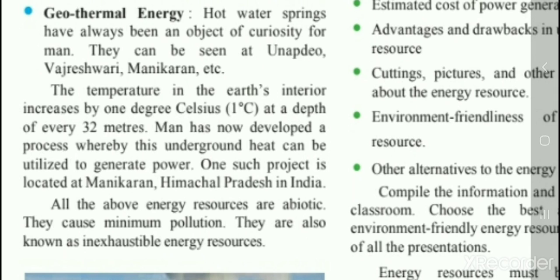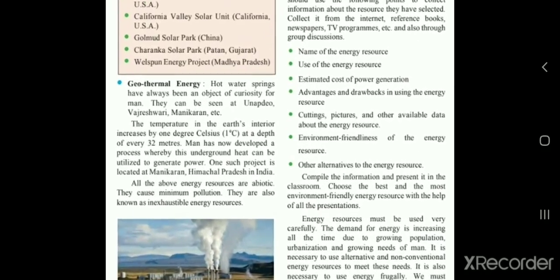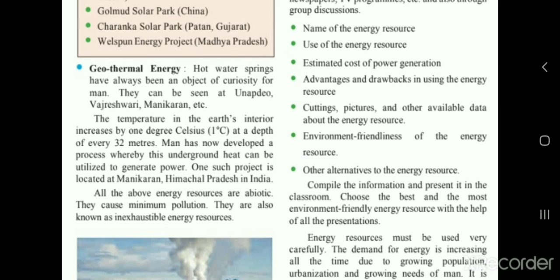All the above energy resources are process based. They cause minimum pollution. They are also known as inexhaustible energy resources. So in this chapter we have learned the energy resources. There are two types of energy resource, that is substance based energy resource and process based energy resource.